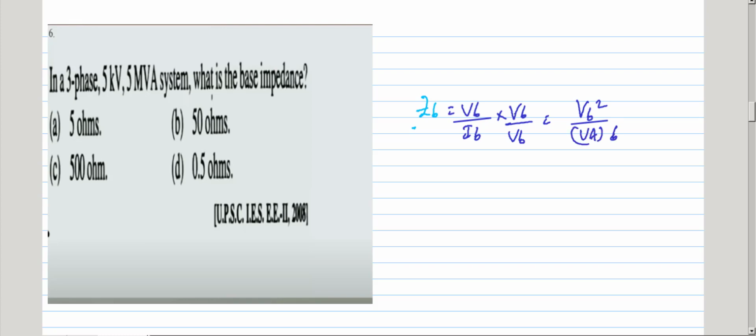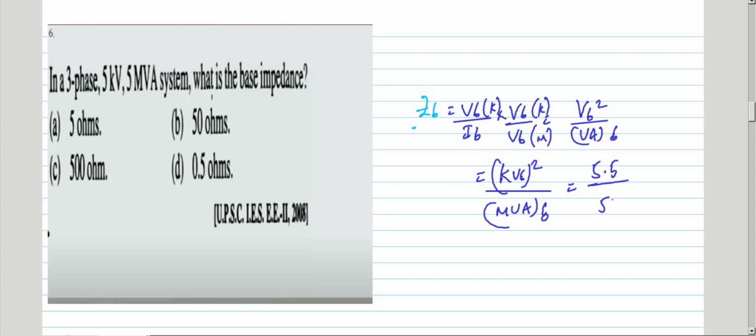If I multiply by k, if you have M, so M and kilo cancel, so kV base whole square, kilo base voltage whole square by MVA base. Okay, so 5 into 5 by 5, you get 5 only. Answer is 5 ohms. He asked for the base impedance. Okay, 5 ohms. Next question.